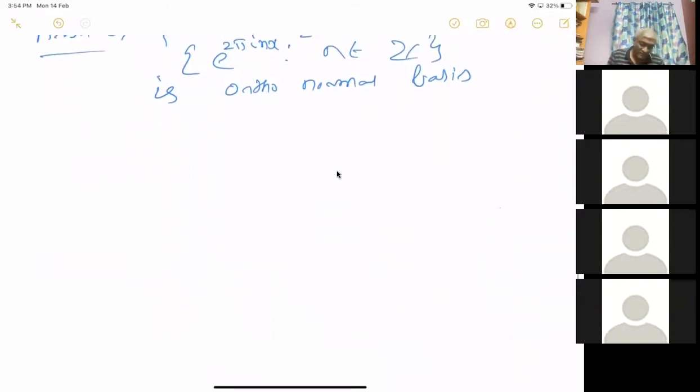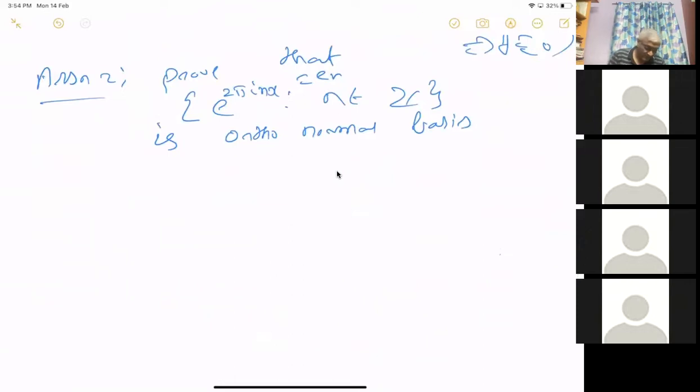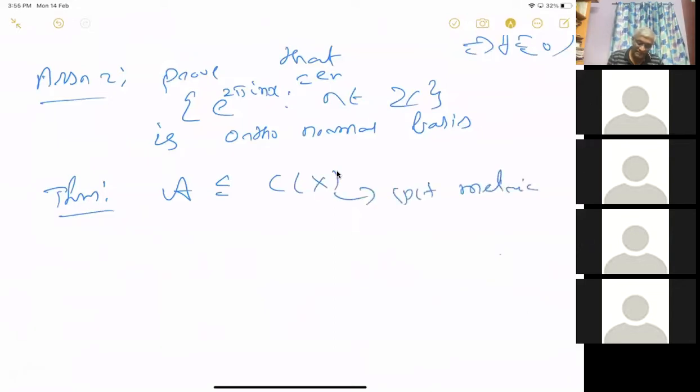Now I will prove something in the Stone-Weierstrass theorem, which is very easy. This is another version of the Stone-Weierstrass theorem. The theorem is the following: let A be contained in C of X, where X is compact. I better assume a metric space; it is enough if it is compact T2, but I assume metric space for the time being. I don't think I will be using it anyway. So A is contained in C of X, and you want to assume A satisfies the following condition.